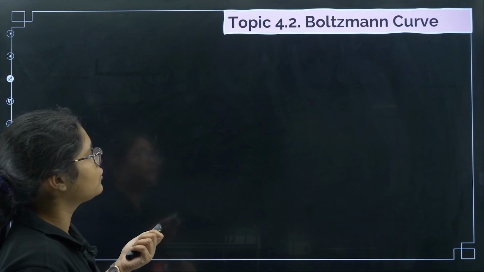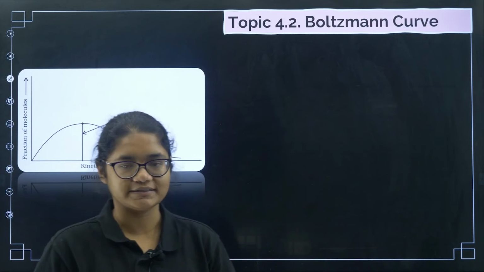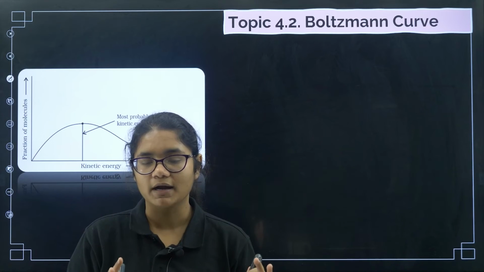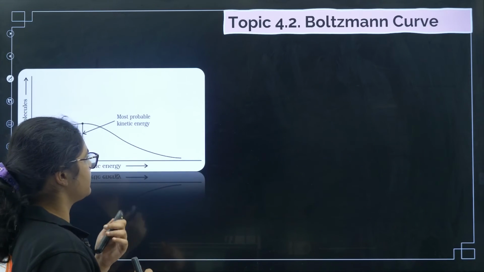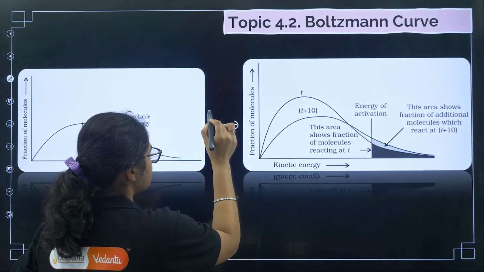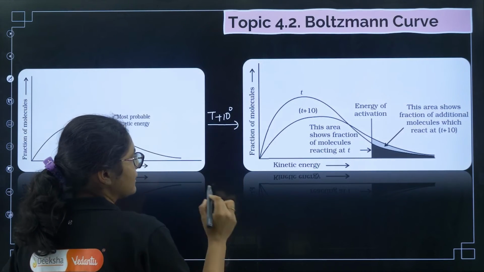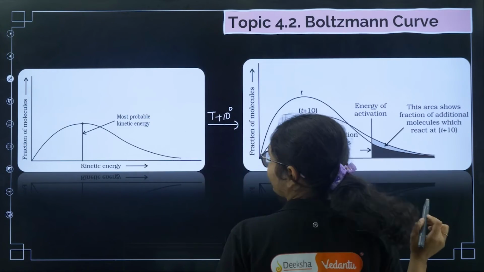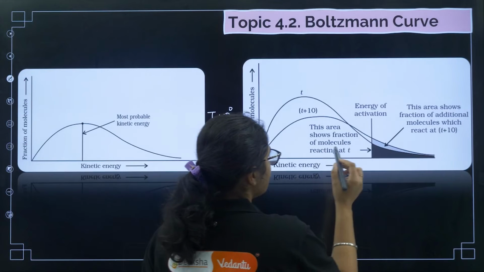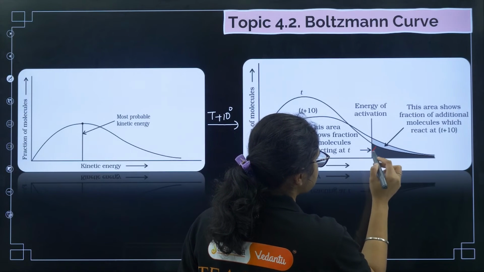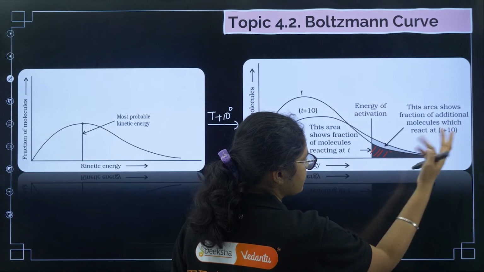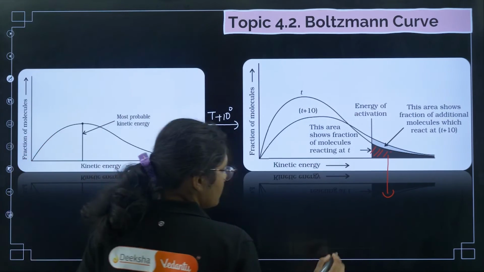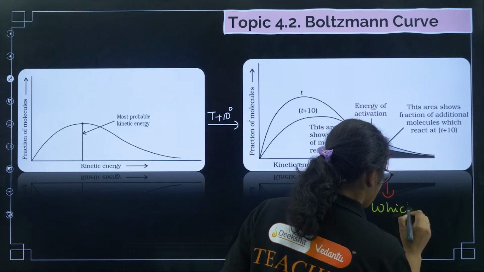Okay, now coming to the Boltzmann distribution curve. So what is it saying? The Boltzmann distribution curve says that when you increase the temperature, the number of particles having energy changes. This is at a normal temperature T, and the second one is at T plus 10, when you increase the temperature by 10 degrees. The particles present here after the activation energy are the particles which can form products.